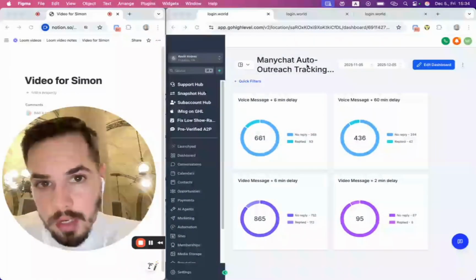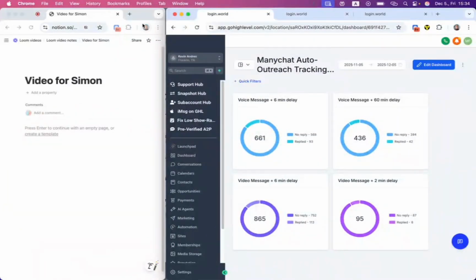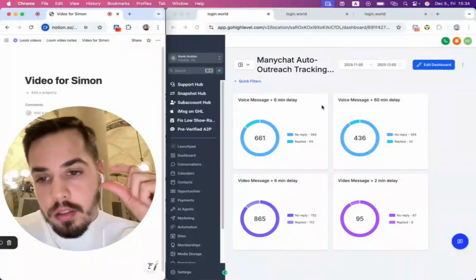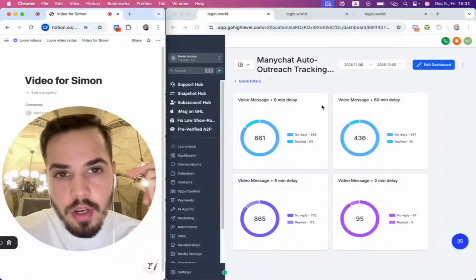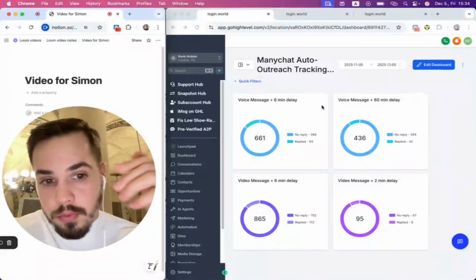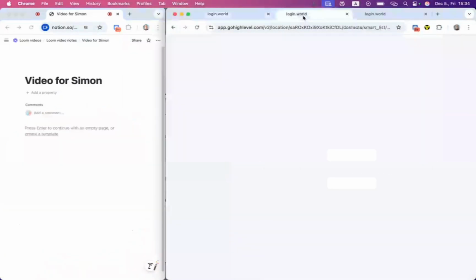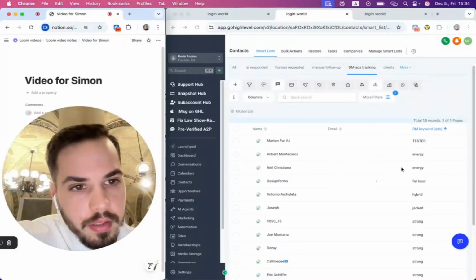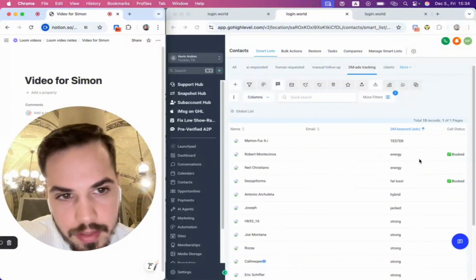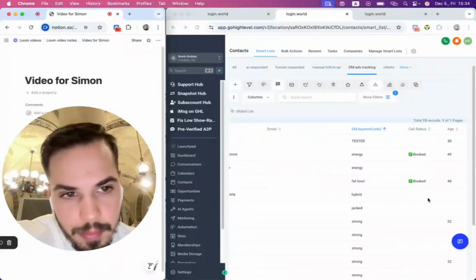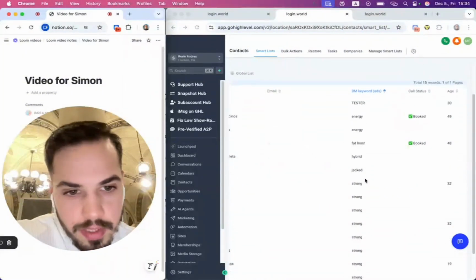In fact, I want to show you some other things. For example, for this client, this is literally his Go High Level. We are tracking the automated outreach message in ManyChat, and the response rates for different delays and different messages can all be tracked. We can also track different DM ads, like which DM ads are getting replies, which DM ads get people to book calls, etc.